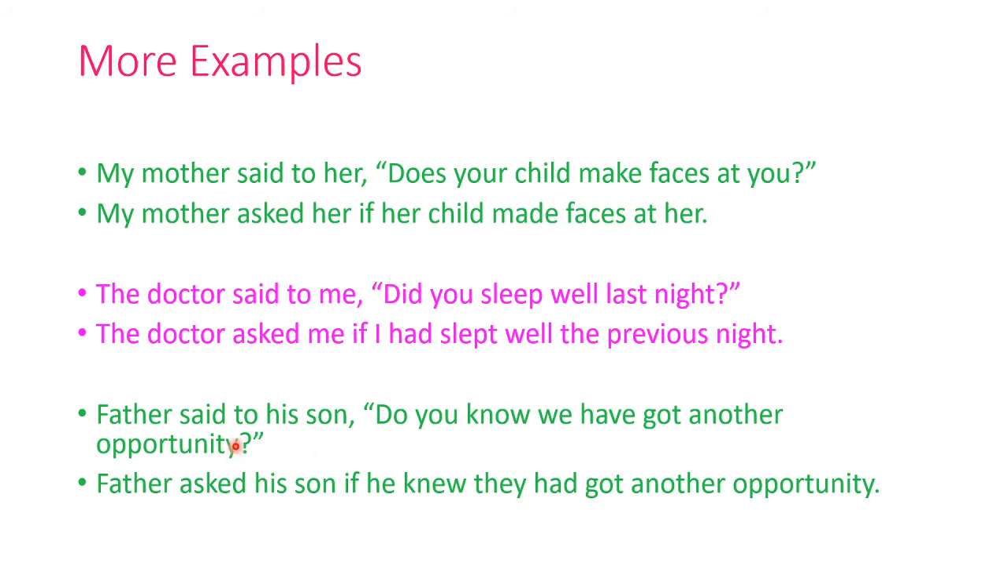Now next one. Father said to his son, "Do you know we have got another opportunity?" Father asked his son if he knew they had got another opportunity. Now here, from where this had has come. Now this do, it is an affirmative sentence. We are not changing it. We are not using it. So you becomes he. No becomes new. And this have here changes into had. So father asked his son if he knew they had got another opportunity.